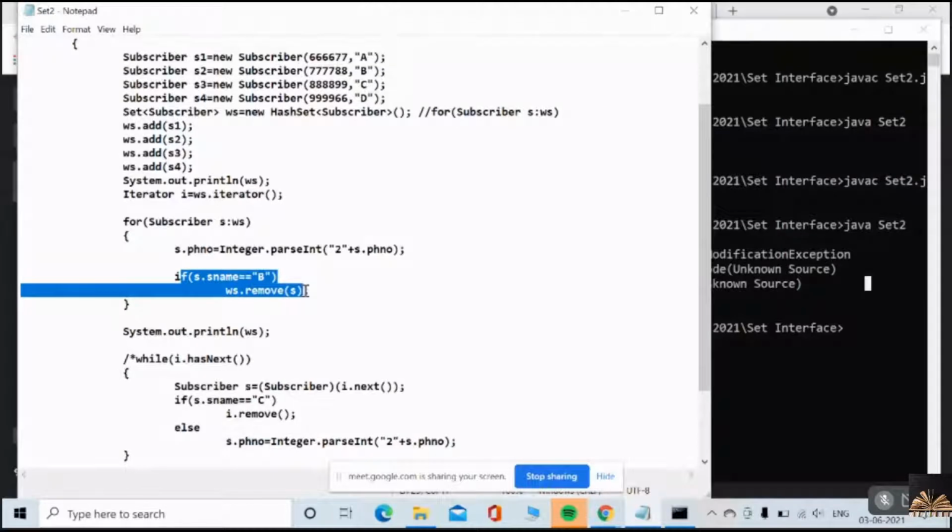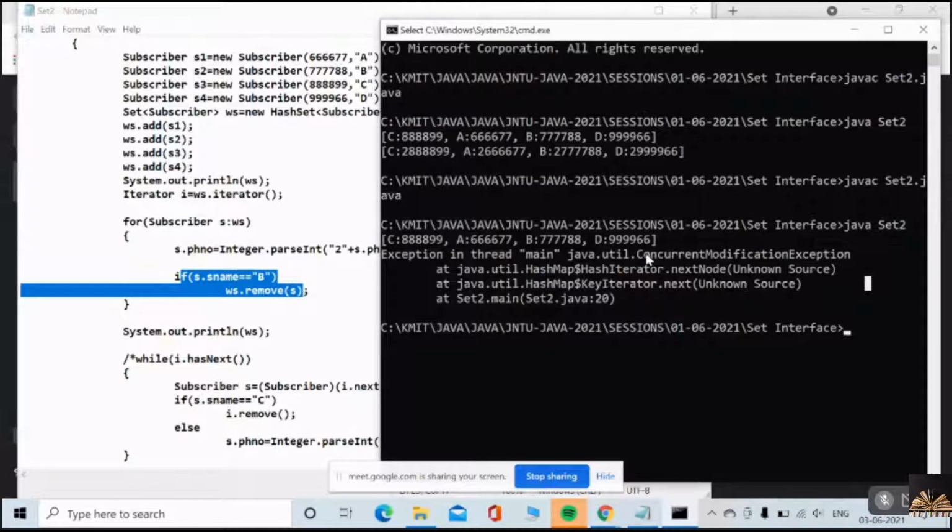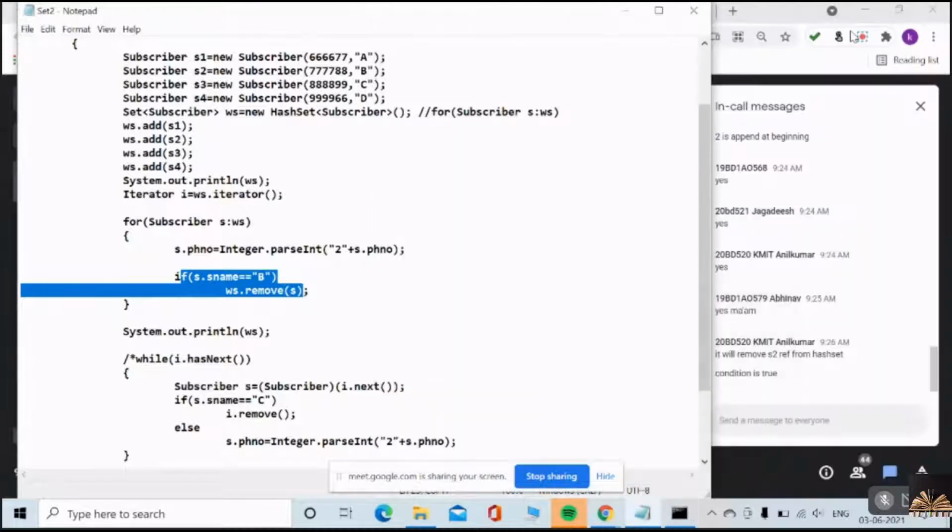But meanwhile, you are disturbing your for each loop by removing one of the subscriber objects. So it is giving you a concurrent modification exception. Concurrent means at the same time. While I am traversing, you are disturbing the size of the hash set. Understood, guys? Of course, these are somewhat new concepts to you, but still try to understand this. Okay? Understood what I'm saying?